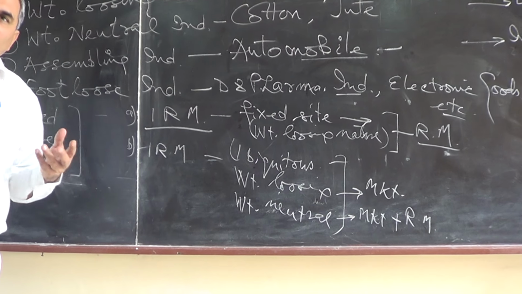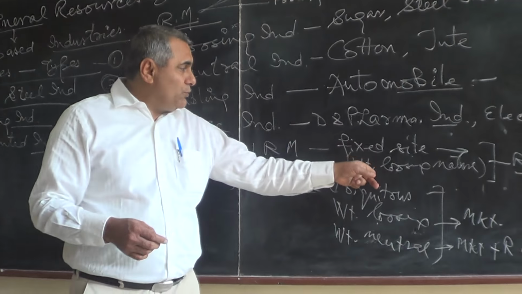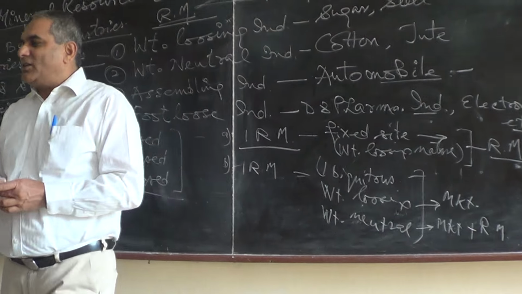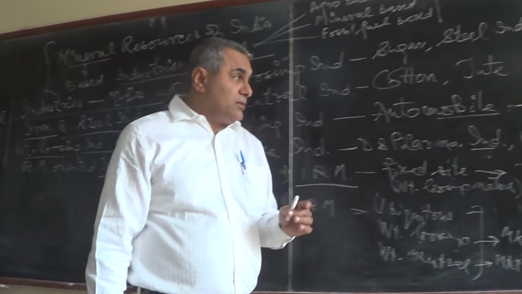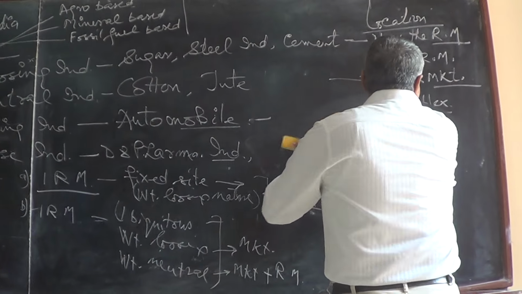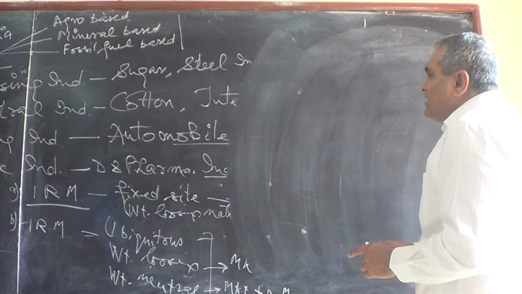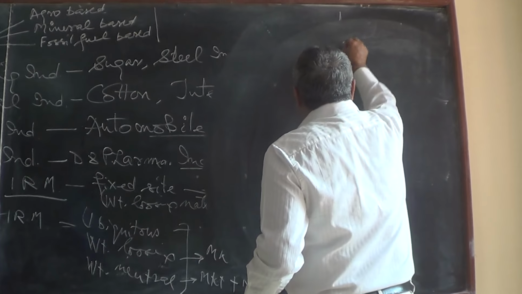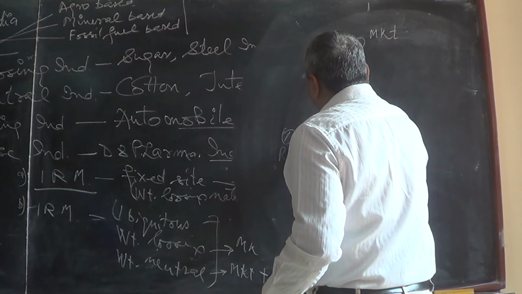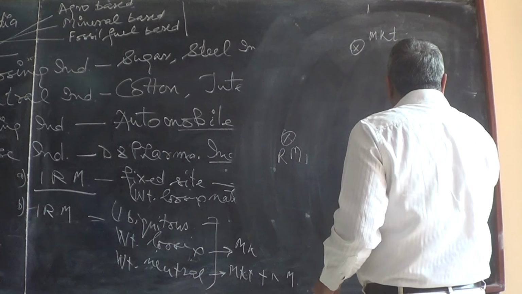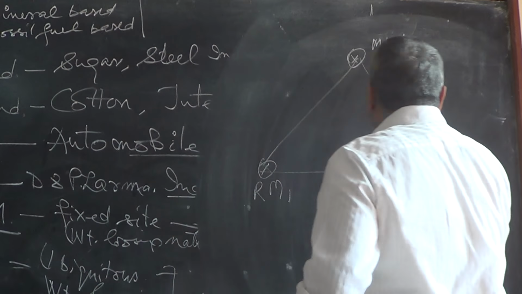Further, Weber said, if there are two raw materials and both are of weight losing nature, then he gave a triangular model of industrial location. In this triangular model, suppose this is the market, this is raw material 1, and this is raw material 2, so there is a kind of triangulation.